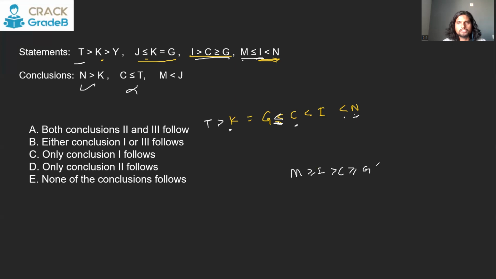And G is equal to K. K is greater than or equal to J. This is how you can get M and J in the same train. There is no contradiction and this sign exists. So M will be greater than J is a wrong conclusion. M will be greater than J, not lesser. So only conclusion 1 follows, that will be the correct one.